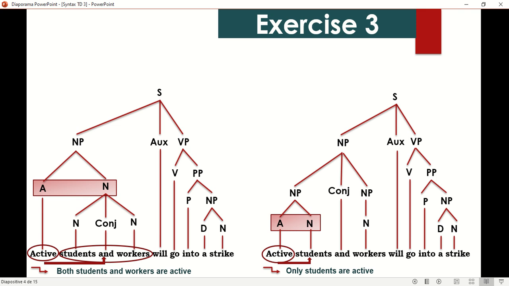This is structural ambiguity. You always look for the phrase that causes the ambiguity. You look for the different meanings, which combines with which, and what are the different structures resulting because of that, and then you draw the tree diagrams trying to show hierarchically these different structures. So this is all for exercise 3.